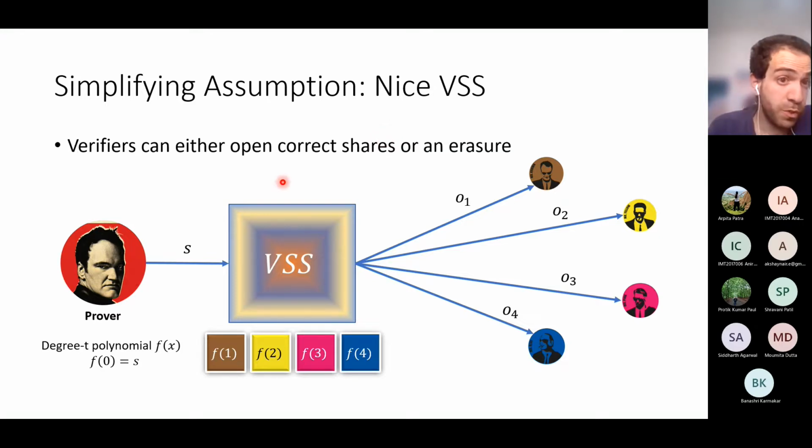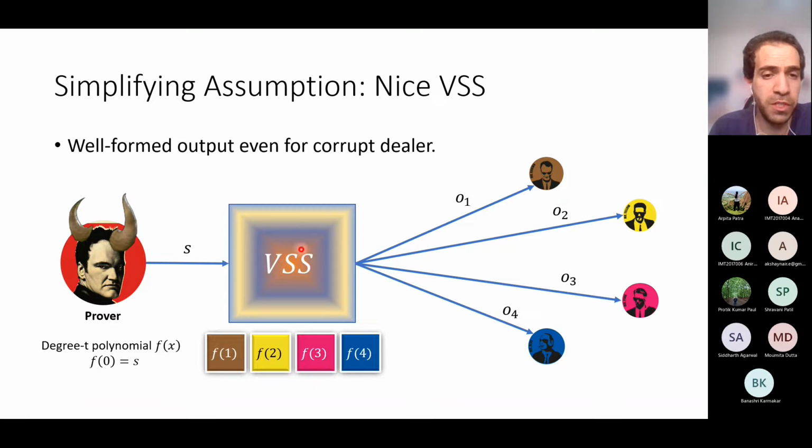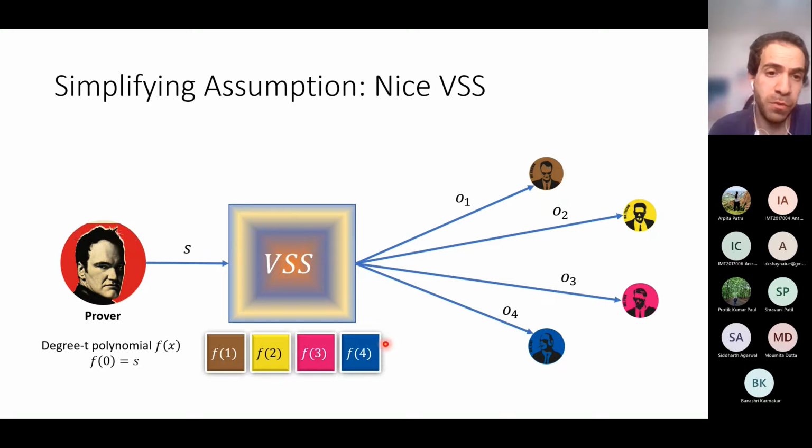Another important feature is that the verifiers can either open the correct shares or an erasure. Because those are public commitments, Mr. Brown can either provide the correct opening to these commitments, which will open the correct share, or some bad opening that will open to an erasure. He cannot open any other value than the correct share. Of course, this magic box ensures that even for a corrupt prover, the outputs will be well-formed. The commitments will correspond to a degree T polynomial. So this is the first assumption that I am making for this talk.